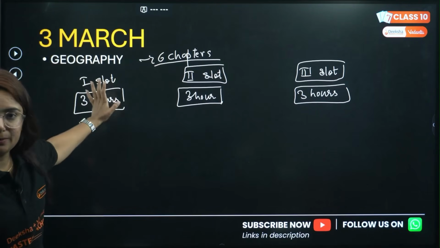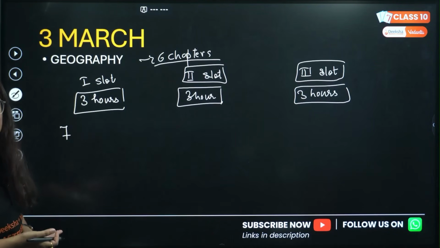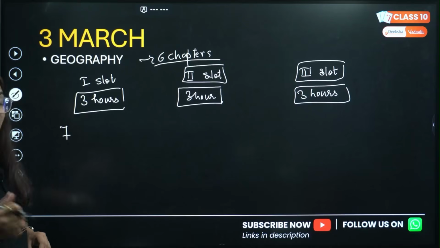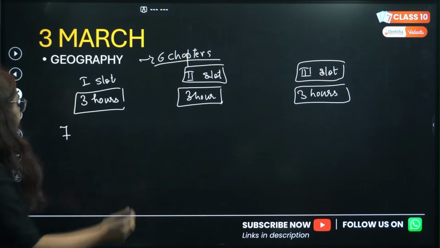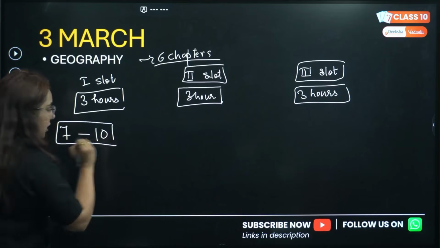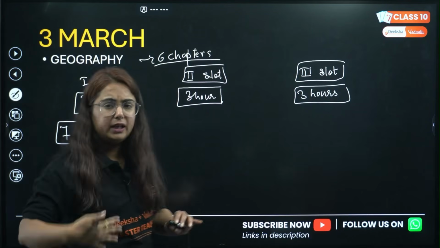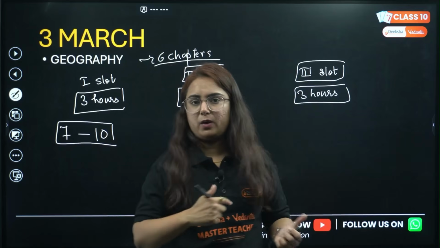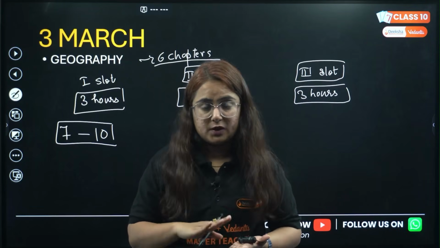Wake up early in the morning at 7. I will suggest, this is not early although, because some students are generally waking up at 5 and sitting for studies. If you are someone like that, go for it. I am really proud of you. Okay, let's make a slot from 7 to 10. Now, after 10, take a breakfast, then whatever necessary things you need to do, you do that, right?